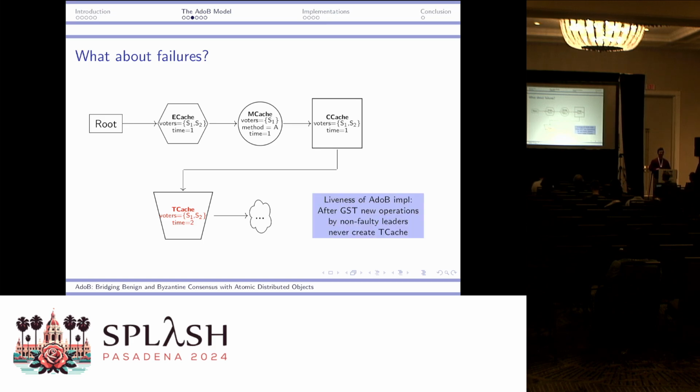So from AdoB, we naturally derive a liveness criterion for consensus algorithms. After GST, the honest leaders have to keep making new operations in higher rounds, but they must not create new TCaches. If we can prove from certain network-level safety assumptions that this is the case, then we obtain liveness of the whole protocol.